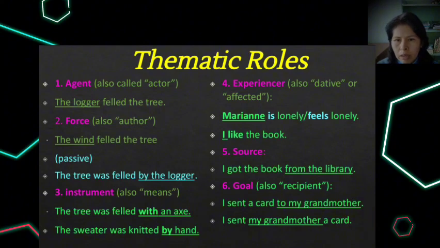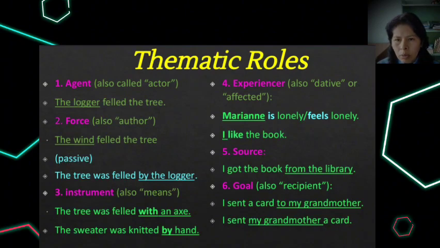So, agent and force are generally expressed as the subject of an active sentence, or in the by-phrase of a passive sentence, like in the sentence, the tree was felled by the logger.